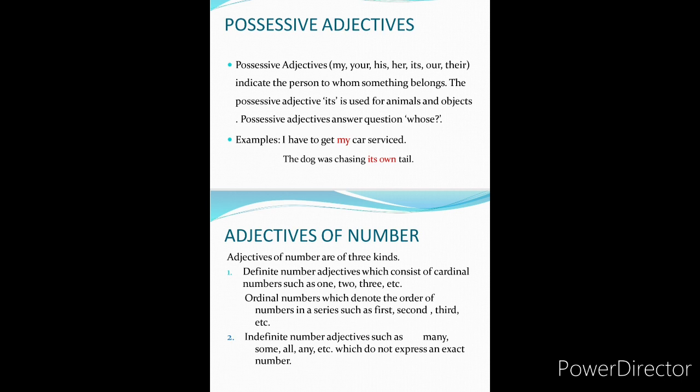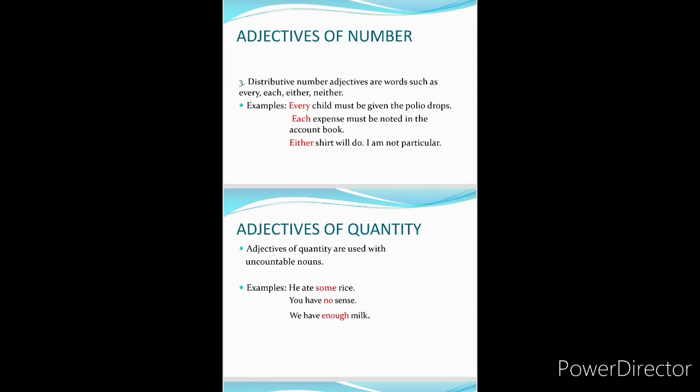Then distributive numbers, which are used as every, each, either, neither. For example, every child must be given the polio drops.